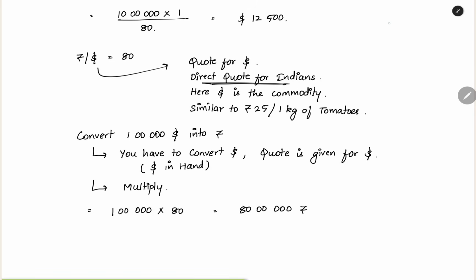This is a direct quote for the Indians. We are Indians, and for us, the dollar is the commodity. In this, we have two currencies. One is the rupee, the other is the dollar. The rupee is our home currency, and the dollar is the foreign currency. We will be treating the dollar as the commodity. So, the dollar is the commodity. For $1, 80 rupees. That is the thing here. This we can call the quote for dollar. They have given the quotation for buying dollar, for doing a transaction where the dollar is a commodity. So simply, when it is given rupee per dollar, you have to see what is in the denominator. If you think of this as a fraction, you can see what is in the denominator: per dollar. So here the dollar is the commodity. This is the quote for dollar.